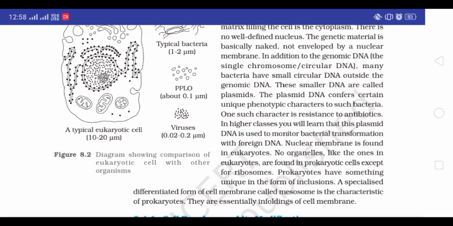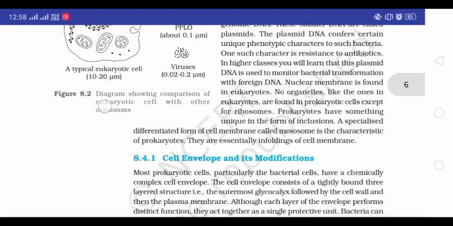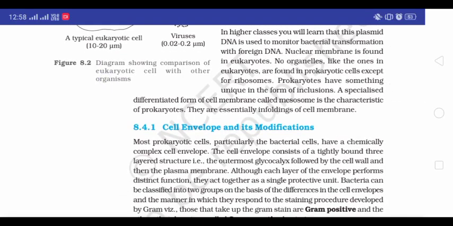Nuclear membrane is found in eukaryotes. No organelles like the ones in eukaryotes are found in prokaryotic cells except for ribosomes. Prokaryotes have something unique in the form of inclusions. A specialized differentiated form of cell membrane called mesosome is the characteristic of prokaryotes. These are essentially infoldings of the cell membrane.